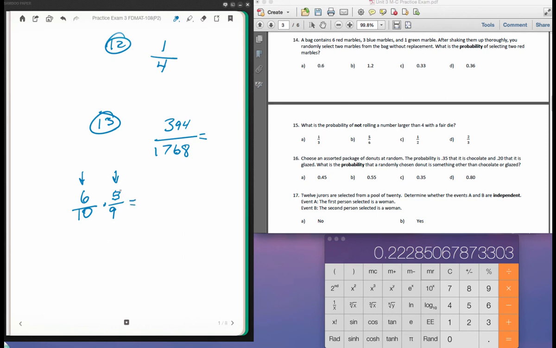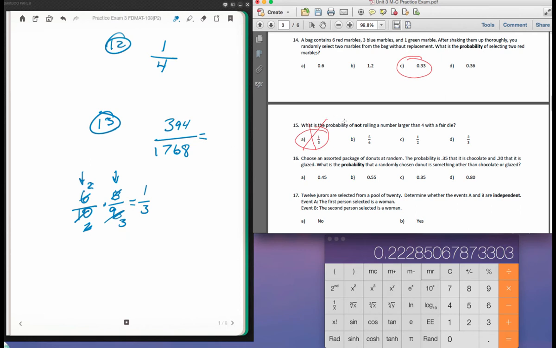And actually, I can go 5 goes into 10 2 times, 3 goes into 6 2 times, and 3 goes into 9 3 times. 2 goes into 2, so I'm left with 1/3 probability. So A is the correct answer. Oh, I'm sorry. That was 15, I was about to read it. So 0.33, which is actually the same, okay? So ignore that right there. It might be the correct answer, but we'll have to wait and see.